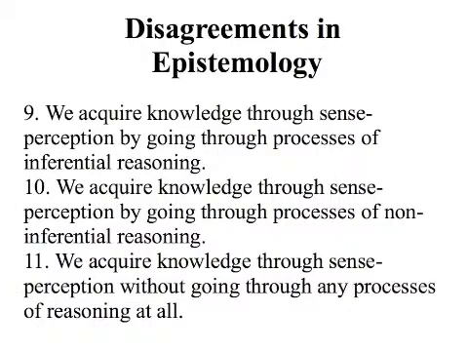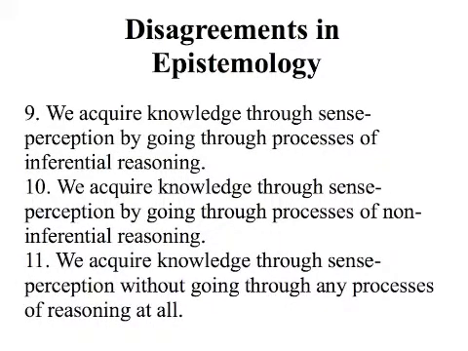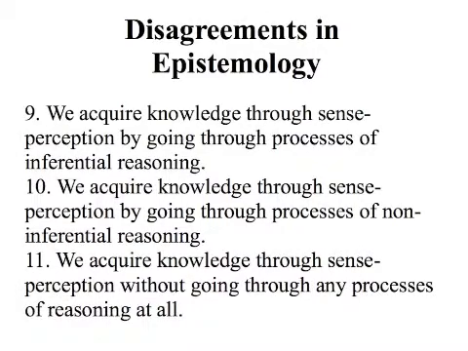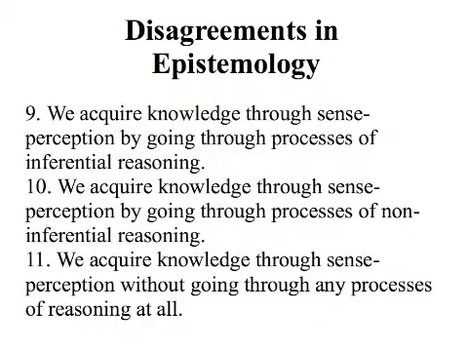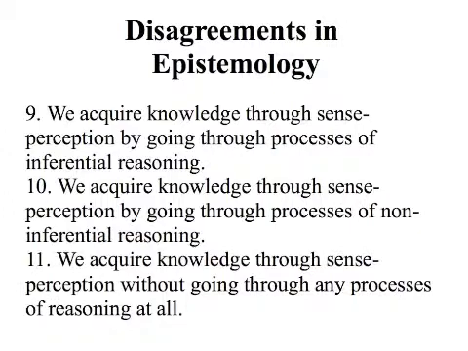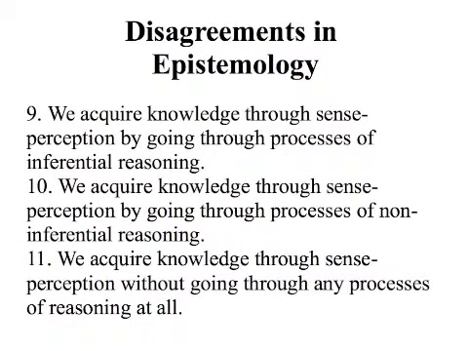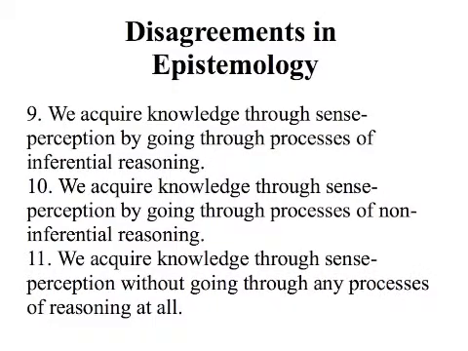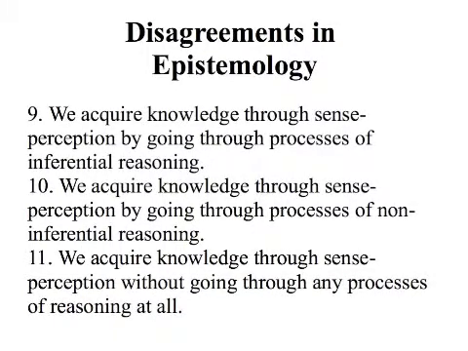There is also a controversy in epistemology about how we obtain knowledge through sense perception, because some philosophers claim that, number nine, we acquire knowledge through sense perception by going through processes of inferential reasoning, while others reject number nine and say, number ten, we acquire knowledge through sense perception by going through processes of non-inferential reasoning. Or that number eleven, we acquire knowledge through sense perception without going through any processes of reasoning at all. Those who endorse number eleven often claim that sense perception gives rise to knowledge by causing the beliefs that this knowledge consists in.